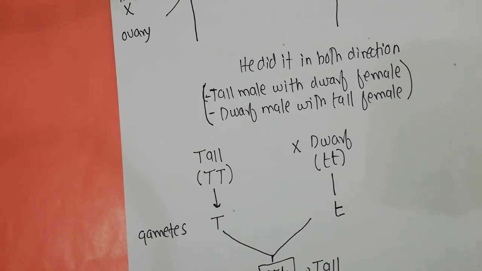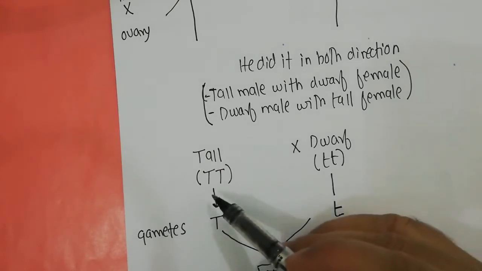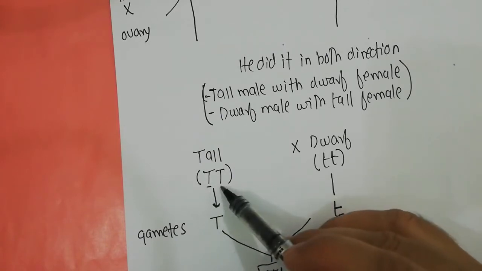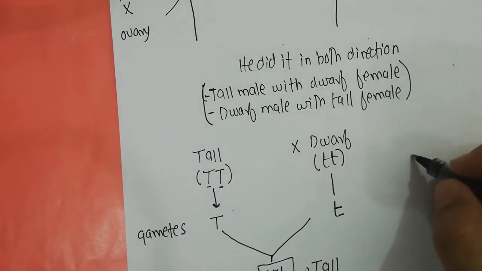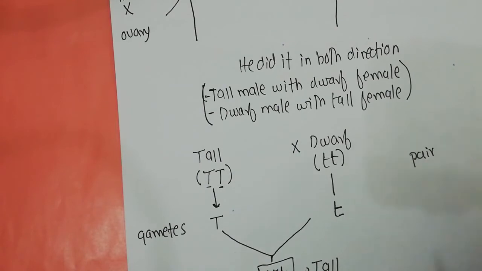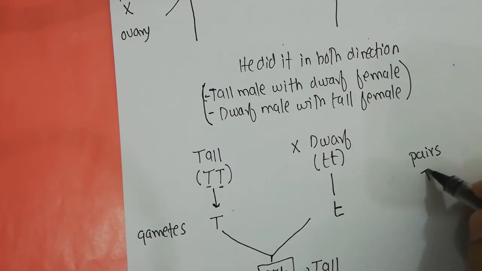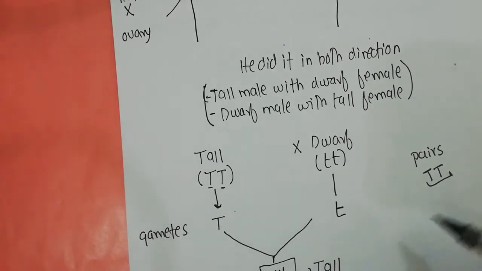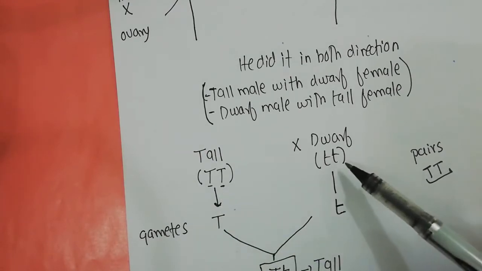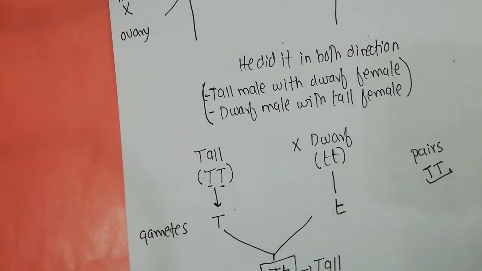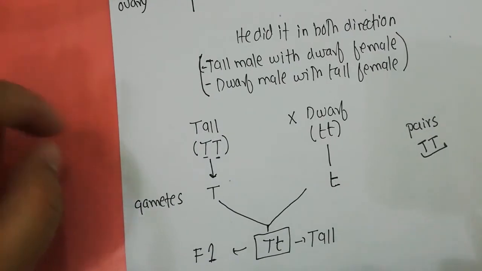I'll tell you later in the study that Mendel deduced that genes come in pairs, which means there are two alleles making a pair. So capital T will actually be a pair of alleles. Similarly, the dwarf is small t and small t.